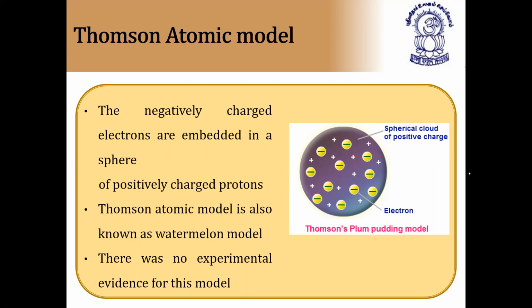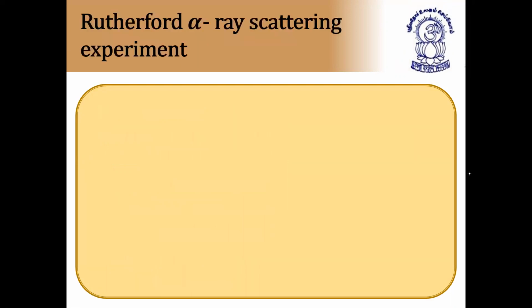So this is called Thomson's atomic model. Next, we have Rutherford's alpha scattering experiment. This is very, very important. From Rutherford's alpha scattering experiment only, the next theory was proposed by Rutherford. After that, Bohr's theory was proposed. So first John Dalton, second J.J. Thomson, third we have Rutherford's alpha scattering experiment. Based on that only, Rutherford's atomic model is given.